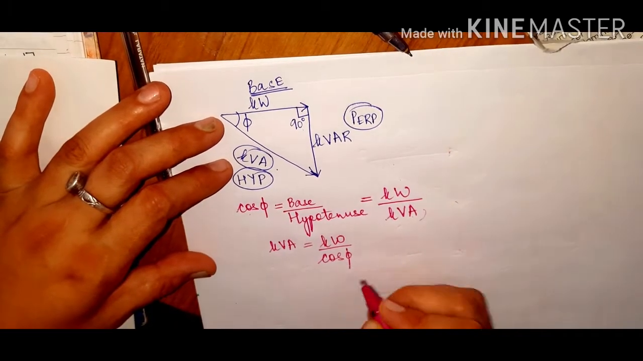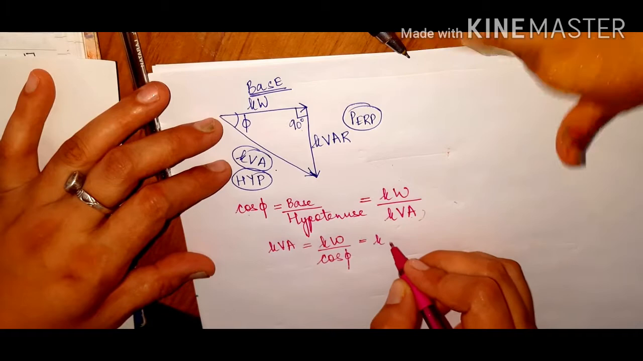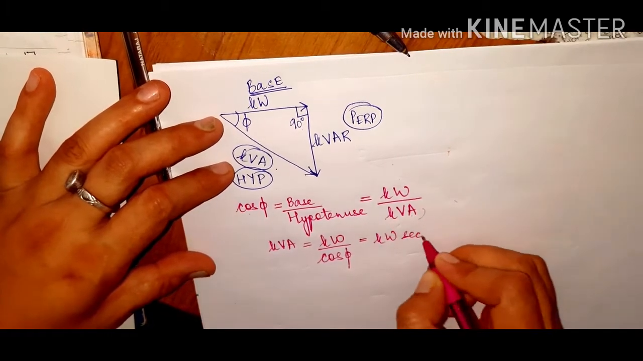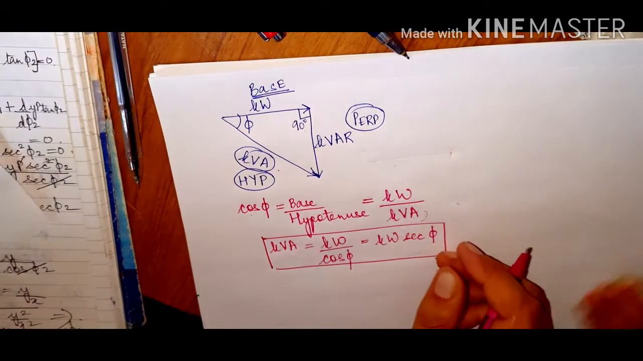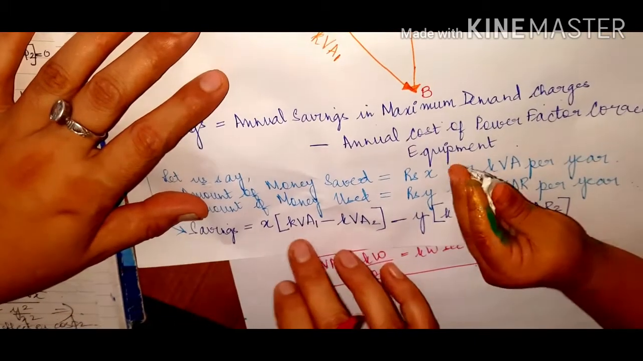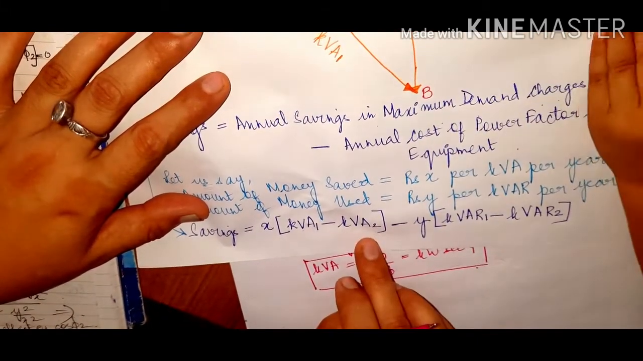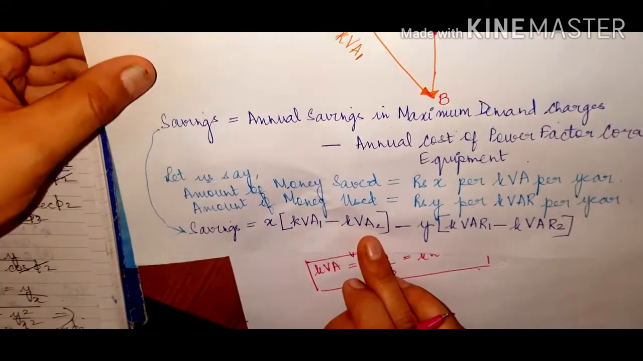Now what is 1 upon cos phi? 1 upon cos phi is what? Sec phi. So kilowatt multiplied by sec phi. So this is the formula for kVA which we are going to substitute in this equation. You had this equation over here, kVA 1 and kVA 2. So we will take the corresponding angles and substitute. Okay, so we will come to it later.